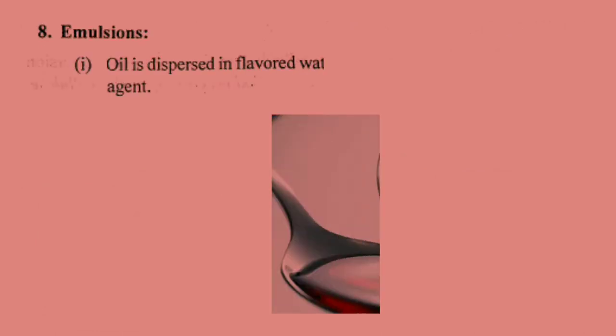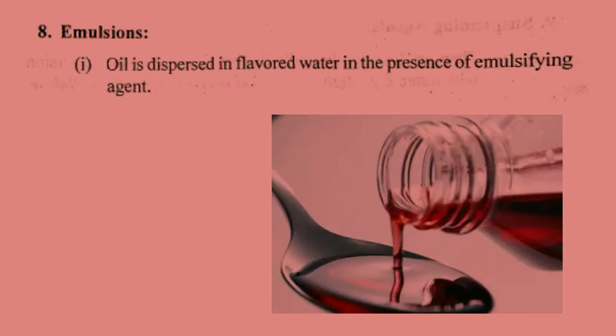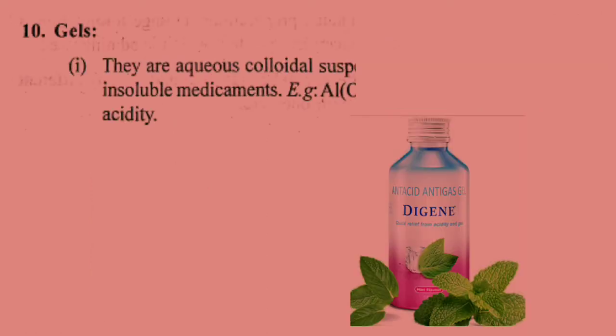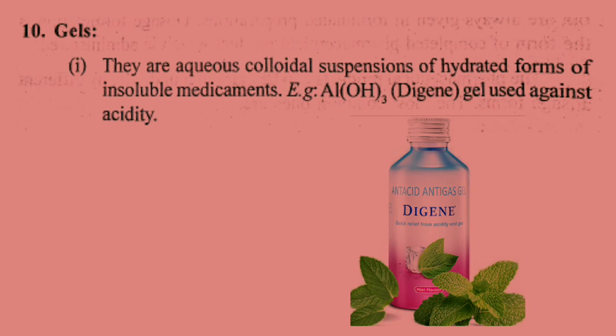Eighth is emulsions. Oil is dispersed in flavored water in the presence of an emulsifying agent. Ninth is enemas. They are suspensions intended for rectal administration. Tenth is gels. They are aqueous colloidal suspensions of hydrated forms of insoluble medicaments.